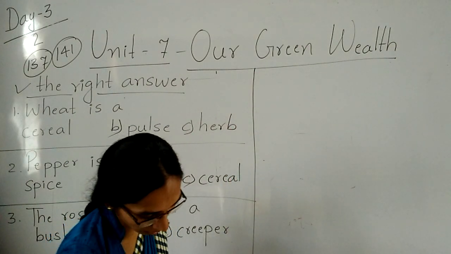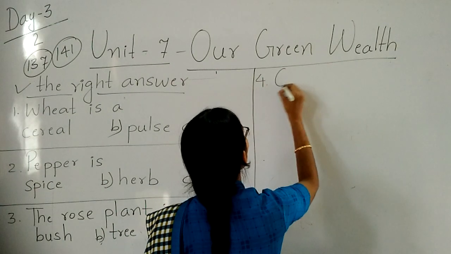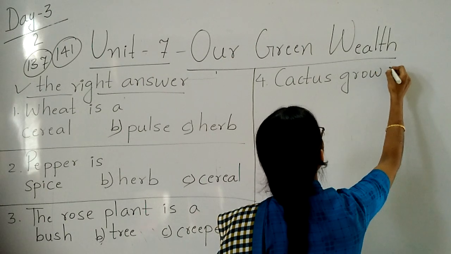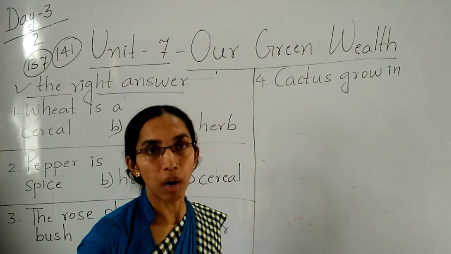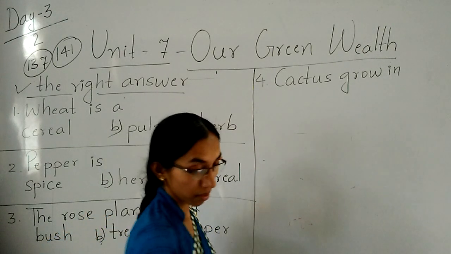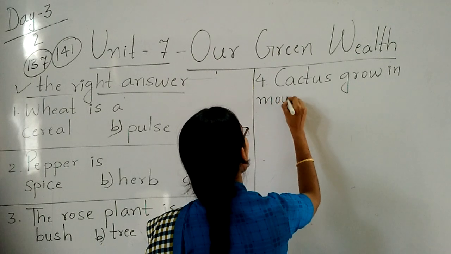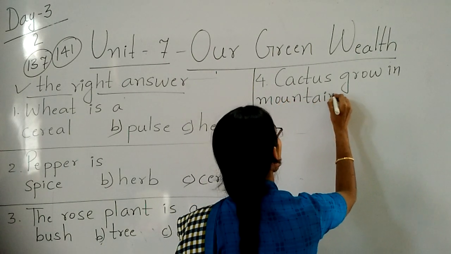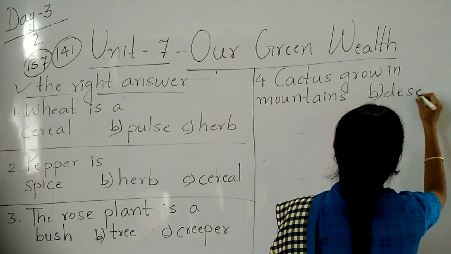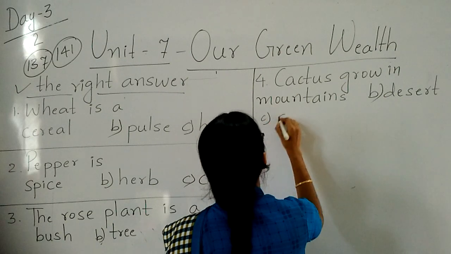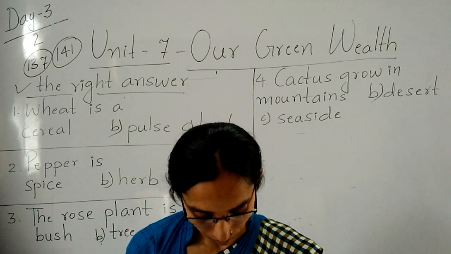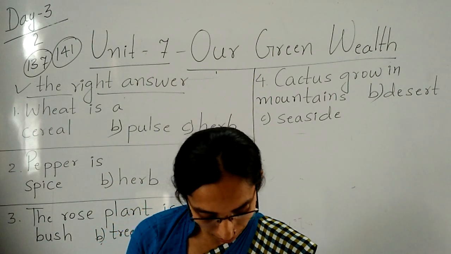Last one, cactus grows in the. Where does the cactus grow, children? Tell me. Mountain. It grows in the sandy area. A desert, B mountains, C seaside. So we'll pick the correct answer.